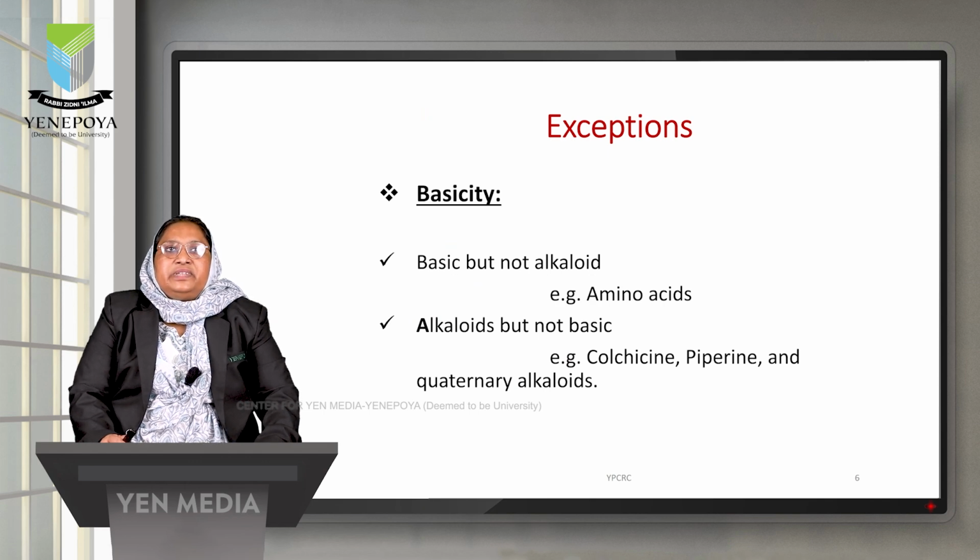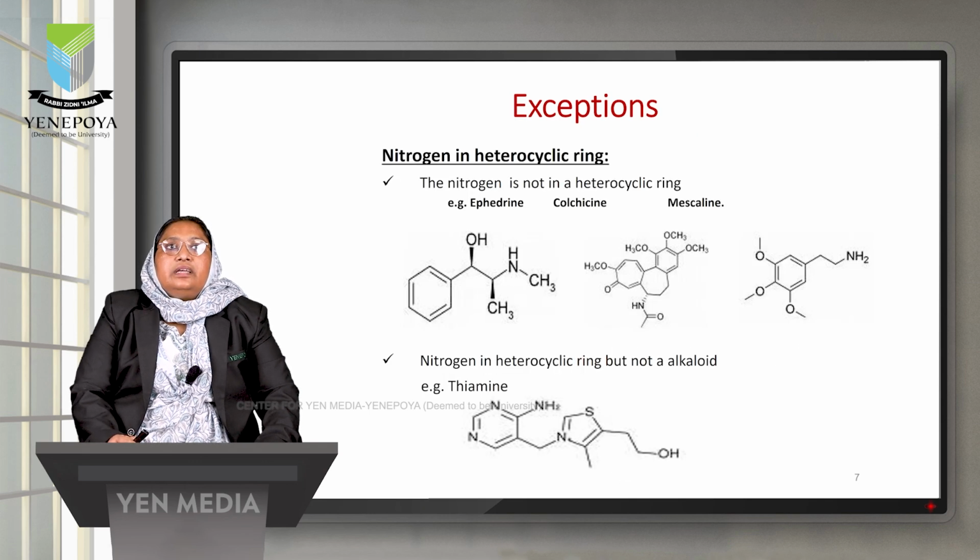The first criterion is basicity. But we can see amino acids are basic in nature, but they are not alkaloids. And there are some alkaloids which are not basic in nature, like colchicine, piperine and quaternary alkaloids. The second criterion is that the nitrogen should be present in the heterocyclic ring. But we can see the structures of ephedrine, colchicine and mescaline, where nitrogen is present outside the ring, but they are alkaloids. Whereas nitrogen is present in the heterocyclic ring of the structure of thiamine, but it is not considered an alkaloid.